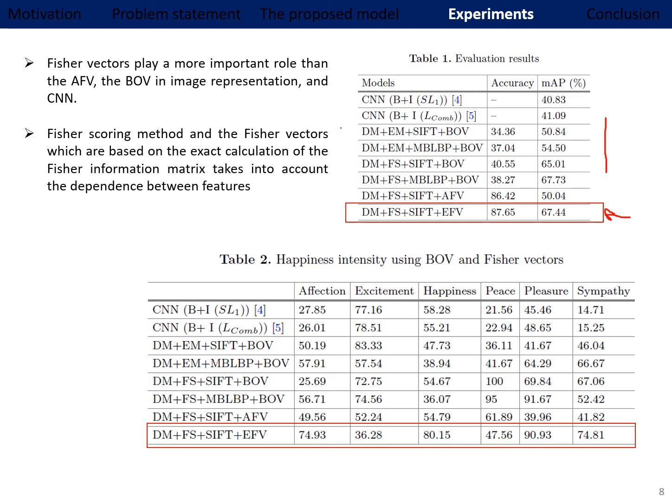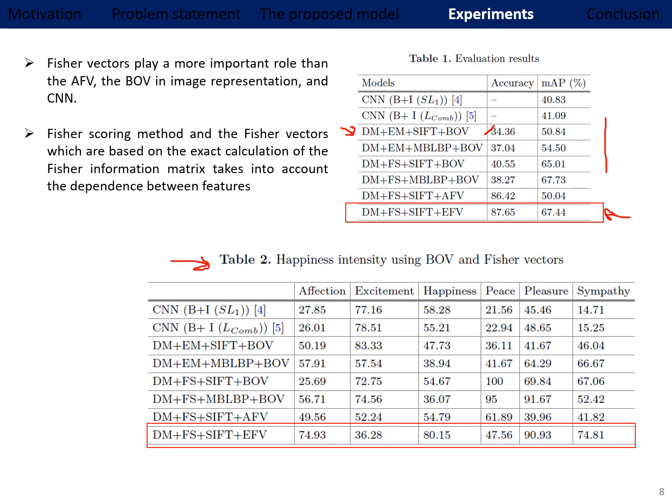But we see here that the Dirichlet-multinomial combined with the EM and the SIFT, but represented using the bag of features for the image, the accuracy is really very low, where we can see that we cannot detect happiness using this representation.